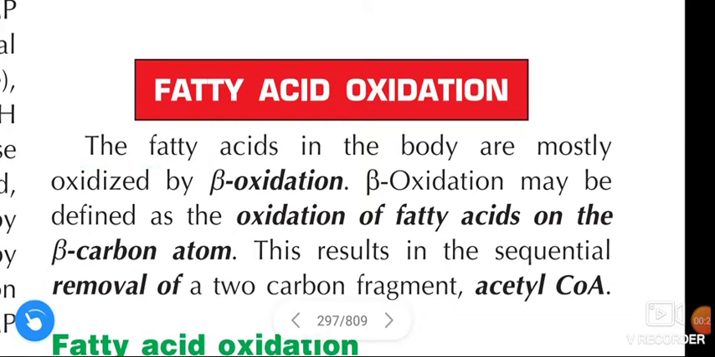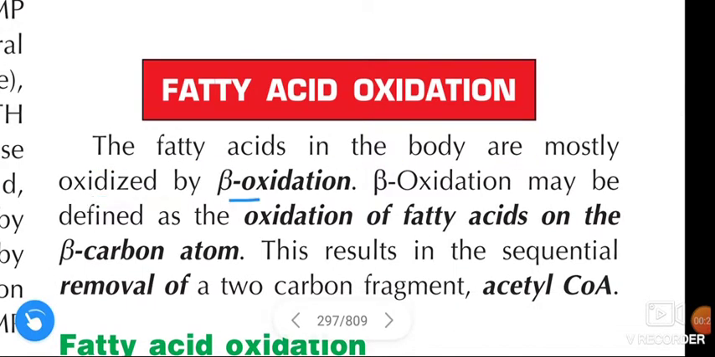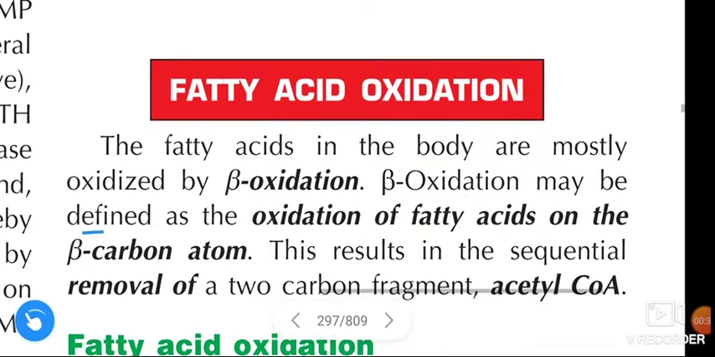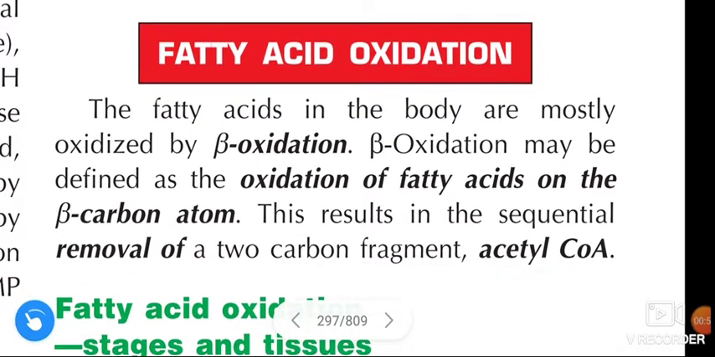The fatty acids in the body are mostly oxidized by beta oxidation. Beta oxidation may be defined as the oxidation of fatty acids on the beta carbon atom. This results in the sequential removal of a 2 carbon fragment, that is acetyl-CoA.